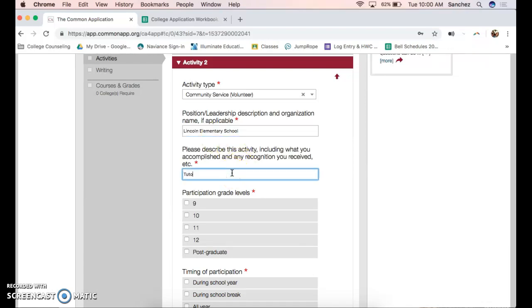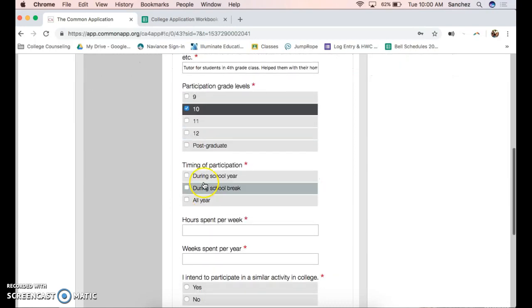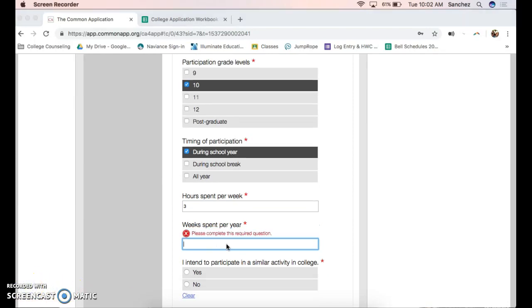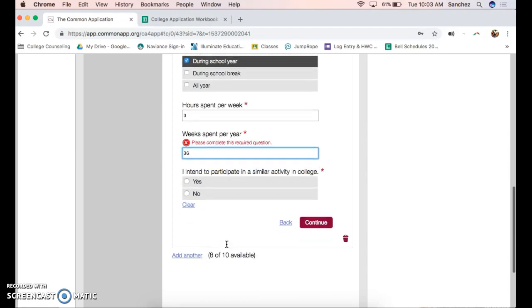Maybe you were a tutor. Tutor for a student in 4th grade class, help them with their homework, and supervised them in the playground. Whatever your duties were for that, you'll indicate that in whichever year that was in. Whether that was just during the school year, an approximation, maybe you went twice a week for an hour, so we can put 2 or 3 hours a week. You did during the regular school year, you can put in, I don't know, like 36 weeks, I believe it's in a regular school year, and whether or not you intend to participate in this type of